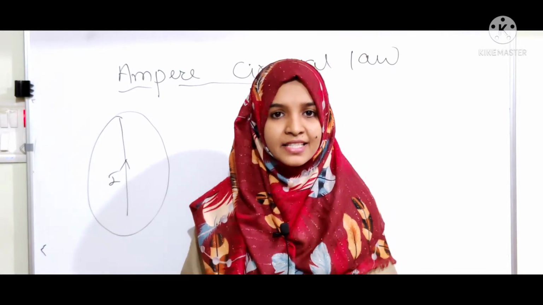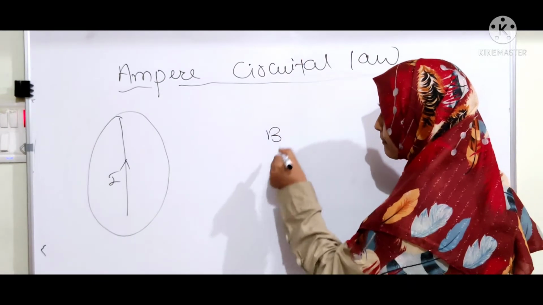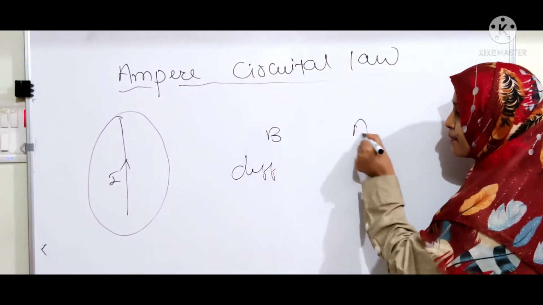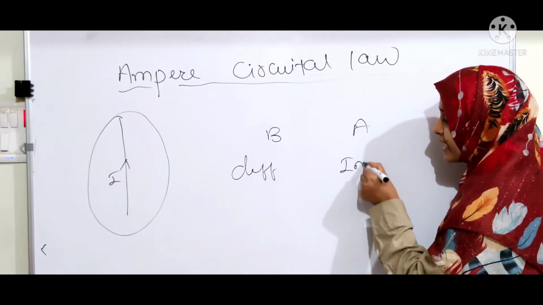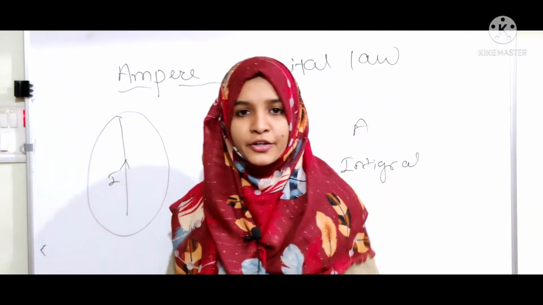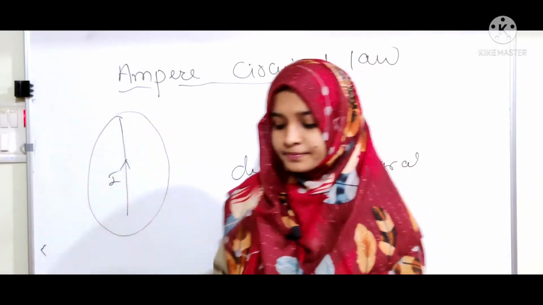These are the similarities. What about the differences? In Biot-Savart law we find the magnetic field by the differential form. In the Ampere circuit law there is an integral form. So let's move to the Ampere circuit law.